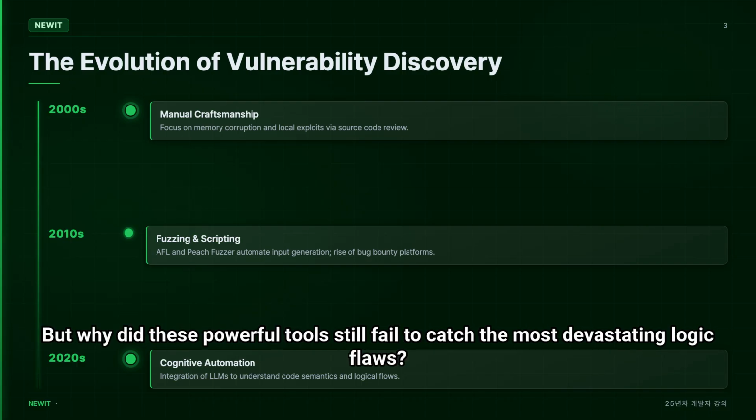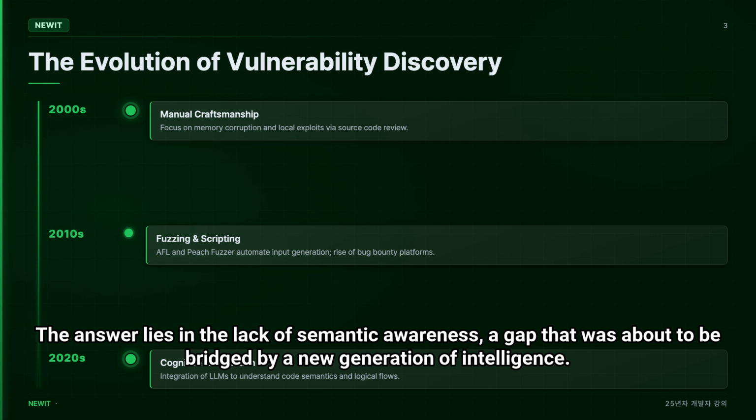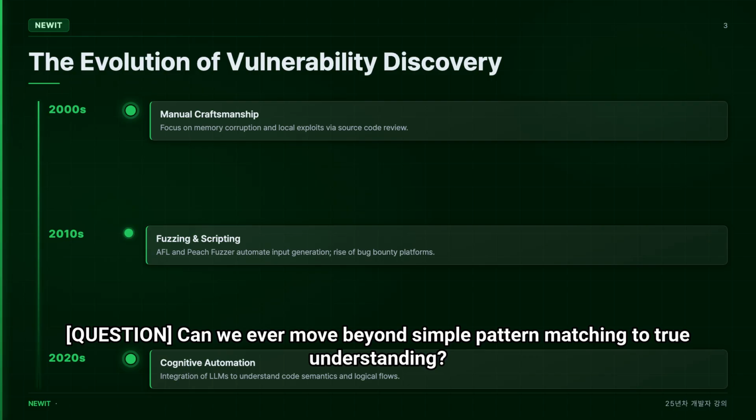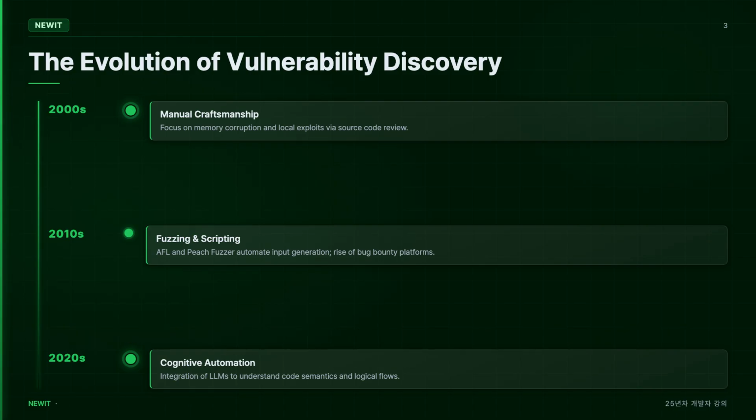But why did these powerful tools still fail to catch the most devastating logic flaws? The answer lies in the lack of semantic awareness, a gap that was about to be bridged by a new generation of intelligence. This transition from blind automation to informed reasoning is what defines our current era. Question: can we ever move beyond simple pattern matching to true understanding? Let's see how the paradigm shifted.